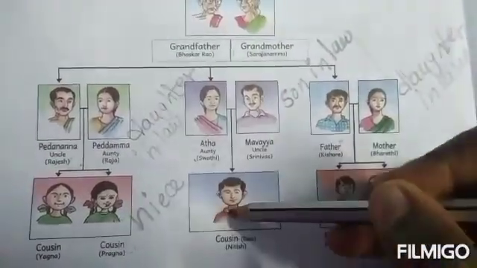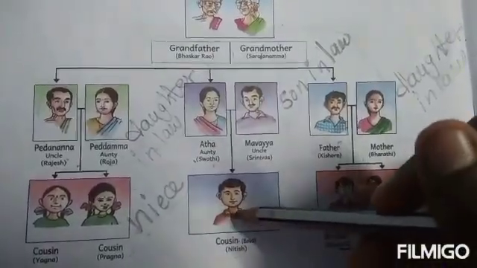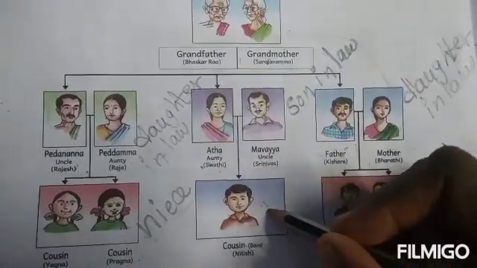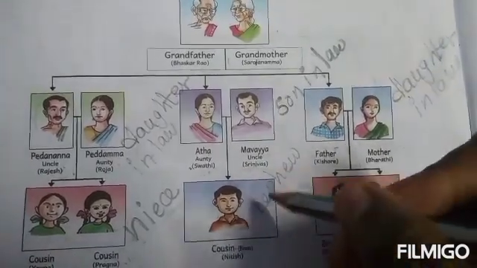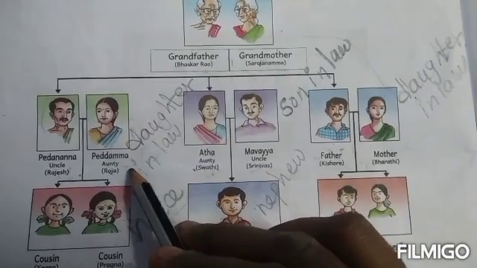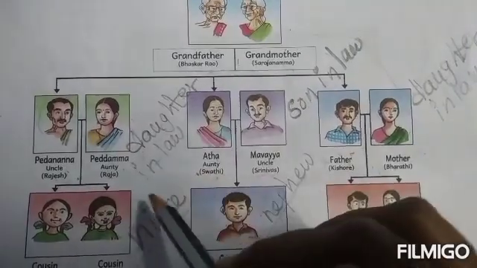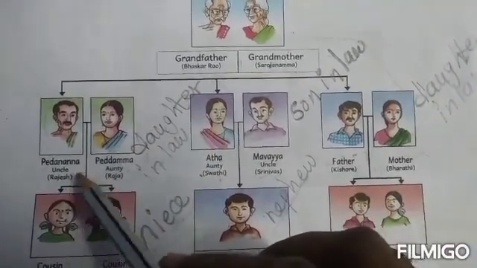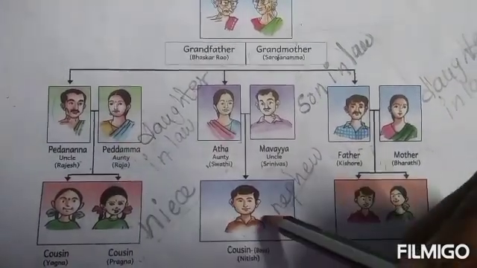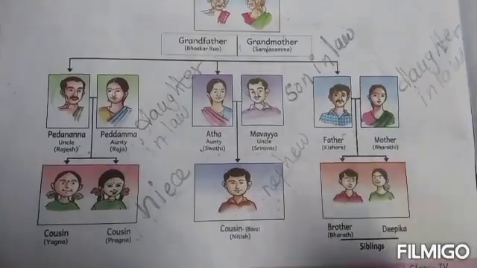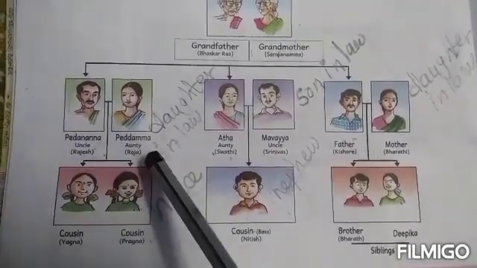Next, what is the relation between Nitish and Rajesh, Roja? Nitish is the nephew of Rajesh and Roja. Nephew means Menalludu. Now, Rajesh is the uncle of Nitish. Roja is the aunt of Nitish. Nitish is the nephew of Rajesh and Roja.